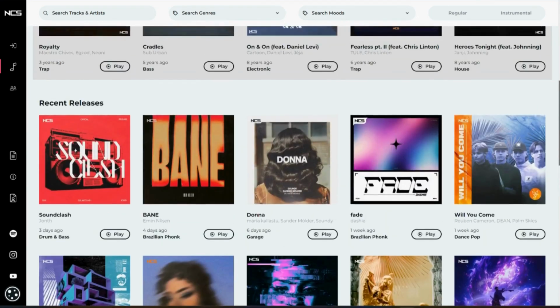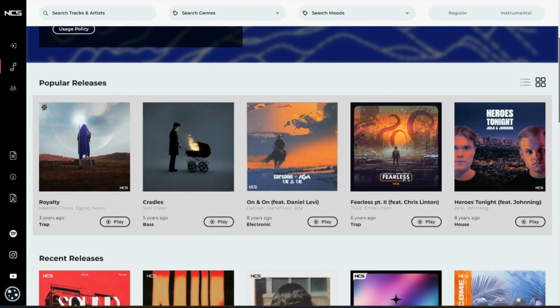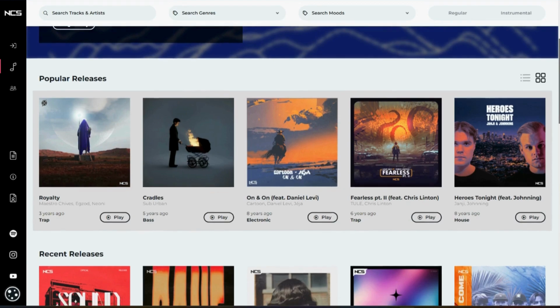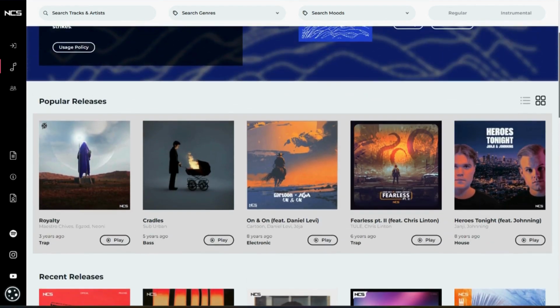Also, in this orientation where the album covers are larger, that removed the tags that were in the other orientation. So you can toggle between whichever one you like based upon how you want to select or find your desired track or artist.